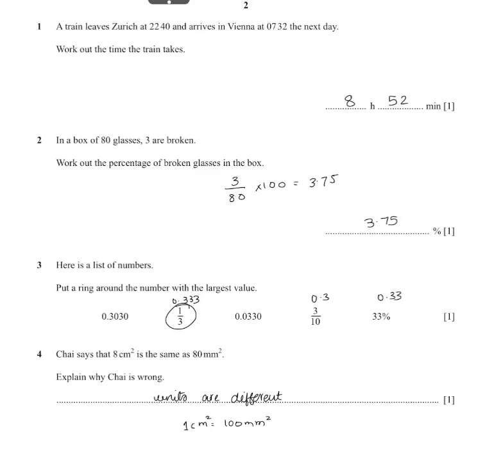So question 1, we have to work out the time the train takes. It was at 7:32 the next day, and previously it was 22:40. So 22:40 can be converted to 10:40. After that, we try and minus 7:32 and 10:40.